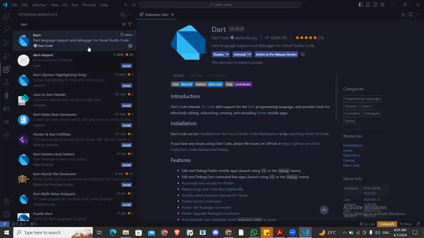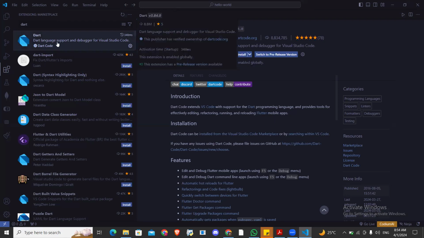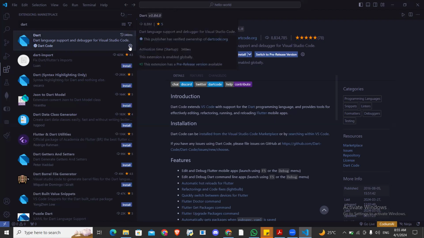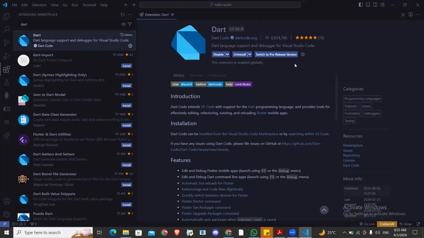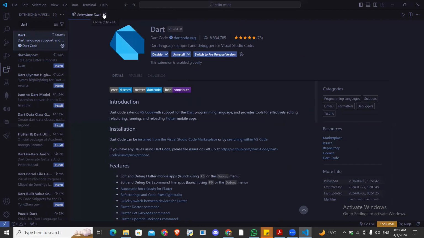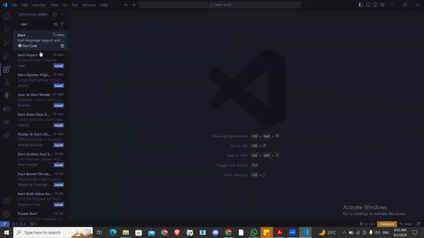Once you come here, search for that. The first one that you see, the language support and debugger for Visual Studio Code, if you click it, you will see this install here if you have not installed it. If you click on it, it will open here, and instead of uninstall, you will see install. Just click on install and it will install it for you. Okay, this will make our development easier. This is one of the reasons you need an IDE.